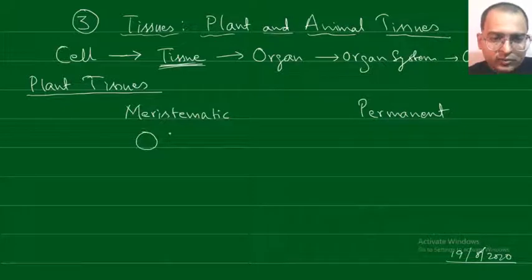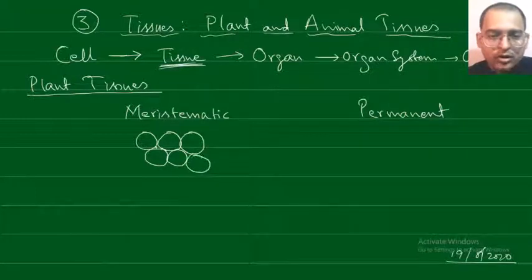So basically you have cells of uniform, isodiametric size, and these are all cells with their nucleus.